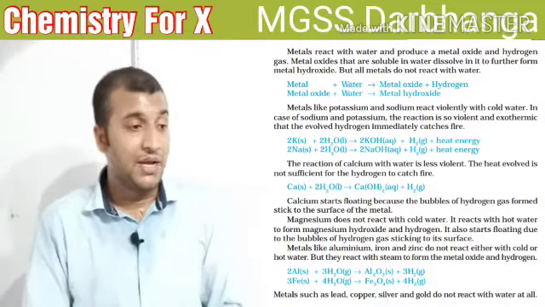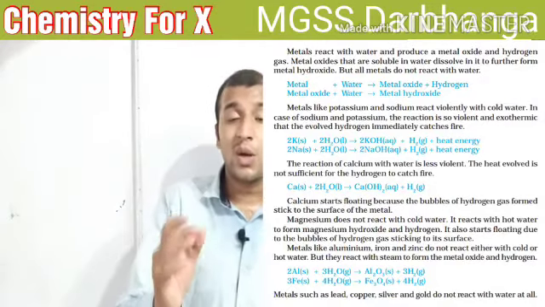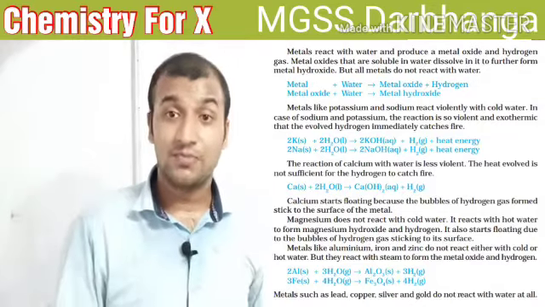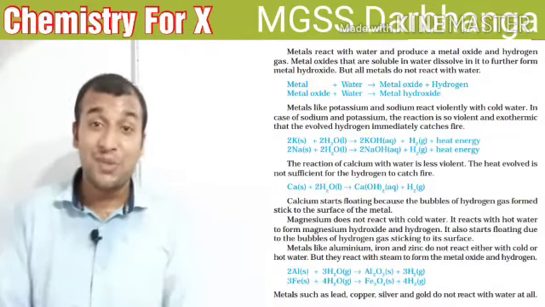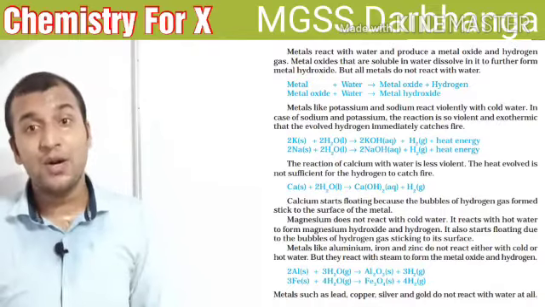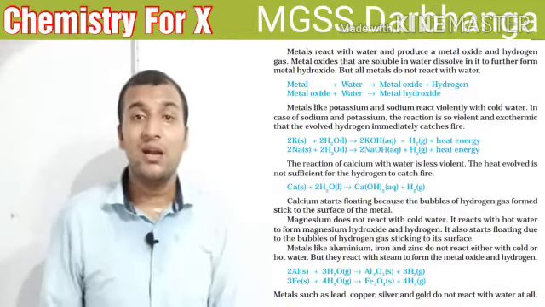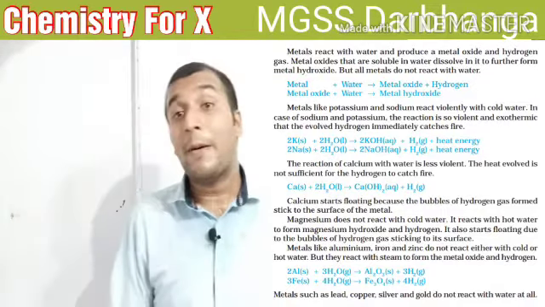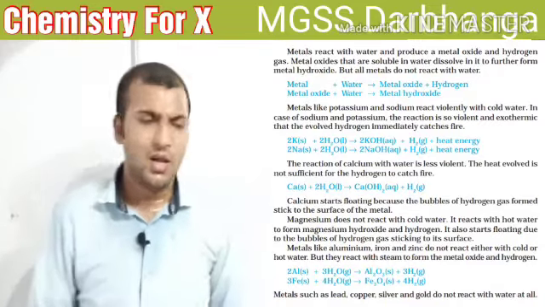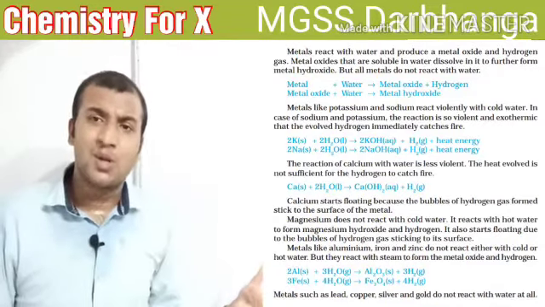Okay, and one thing to remember, student: the oxides of metals are basic in nature. Why are the oxides of metals basic in nature? Because, as we know, when the oxides of metals react with water, they form a base. I give one example. Suppose aluminium oxide reacts with water, then what will happen?